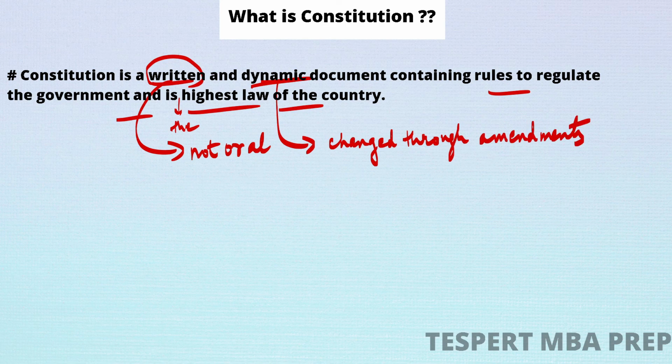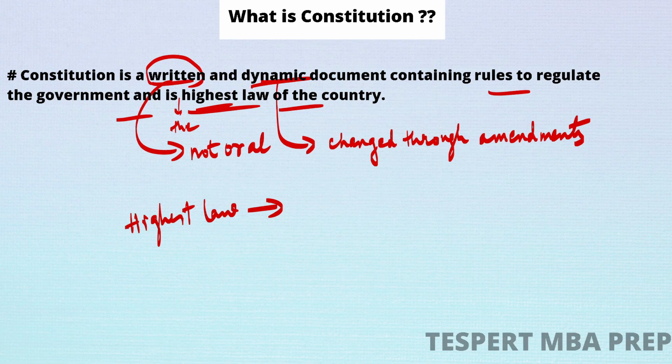So it's a written and dynamic document containing rules to regulate the government and is the highest law of the country. What is meant by highest law? Highest law simply means no law or no other rule in our country can go against the constitution or surpass it. So our constitution is the apex law, the supreme law.